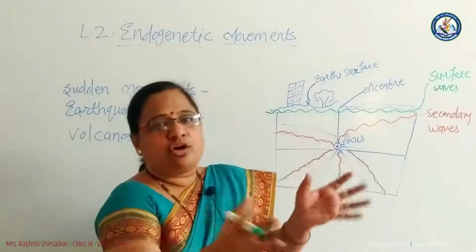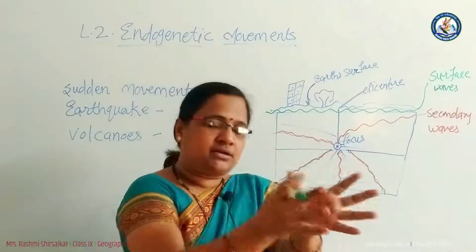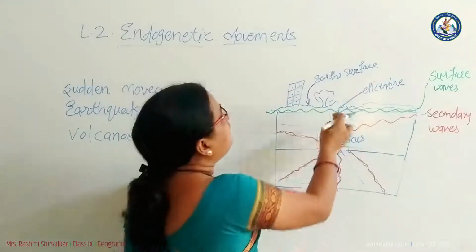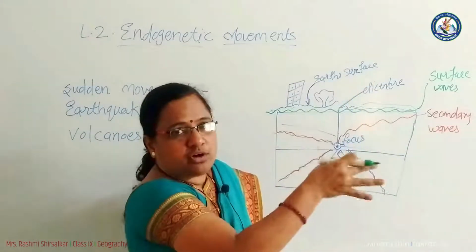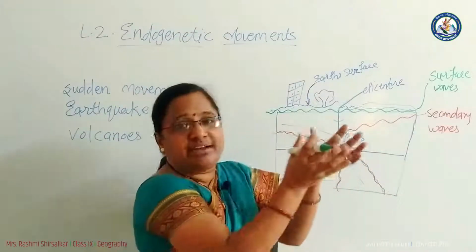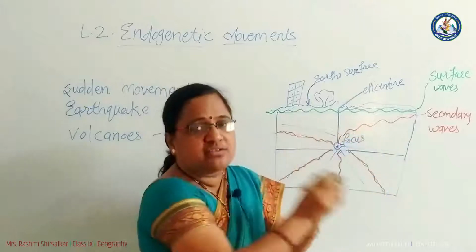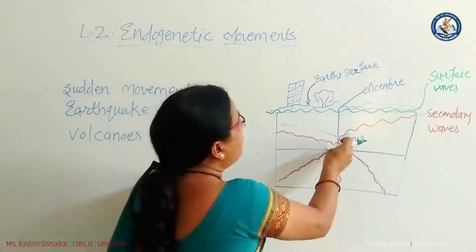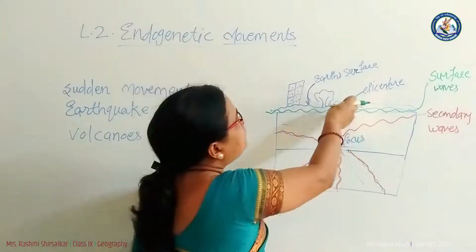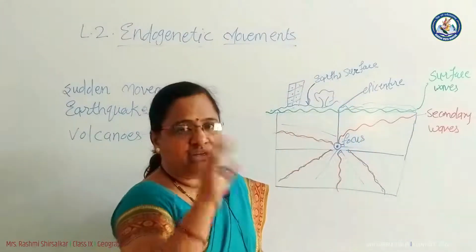The relation between the focus and epicenter is that the energy accumulated at one place near the focus is scattered in all directions, and at the exact perpendicular of the focus, the epicenter is situated on the earth's surface.